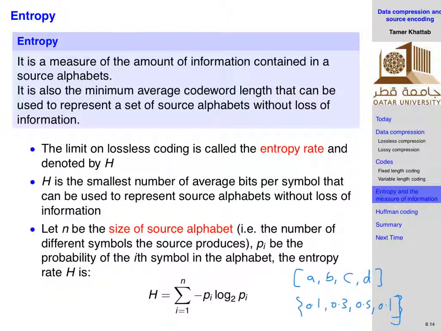So this is going to be 0.1 times log to the base 2 of 0.1, plus 0.3 times log to the base 2 of 0.3, plus 0.5 times log to the base 2 of 0.5, plus 0.1 times log to the base 2 of 0.1. And don't forget the minus sign. Why do you have a minus sign? Because the probability pi is less than 1. Yes, exactly, because it's log of 1 over pi.